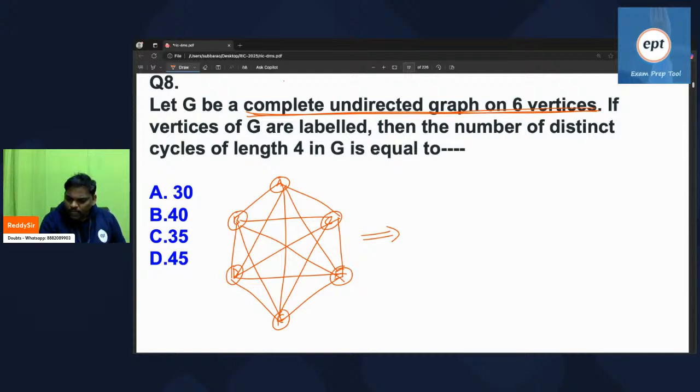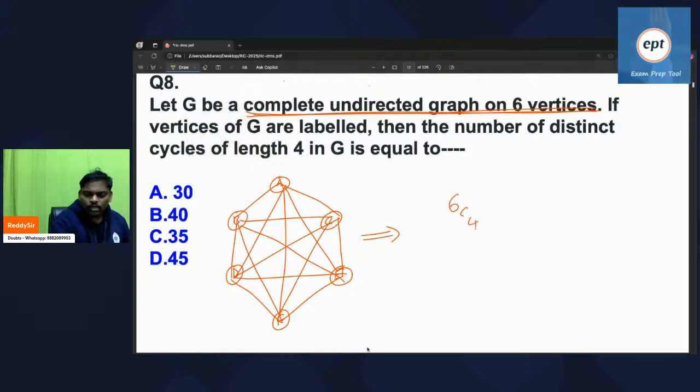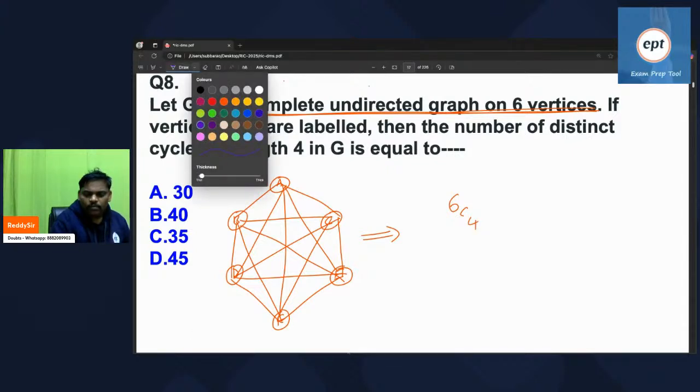Length 4 you want. Out of 6 vertices, first select 4 people.